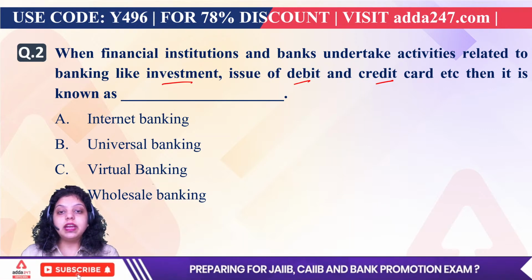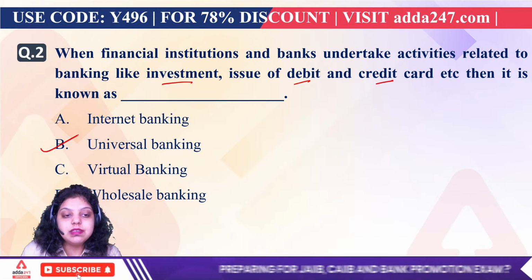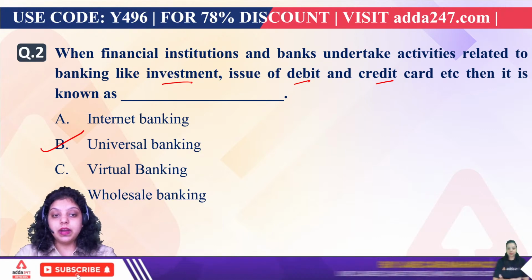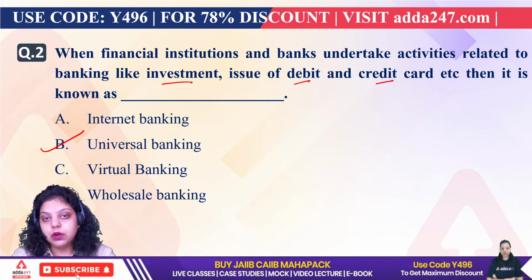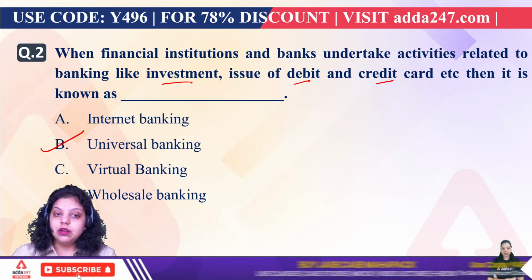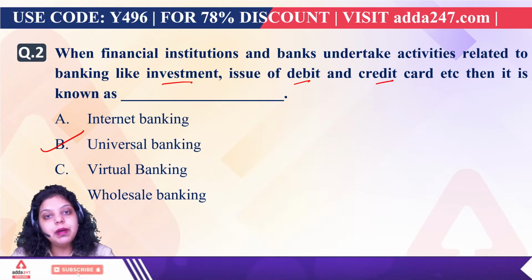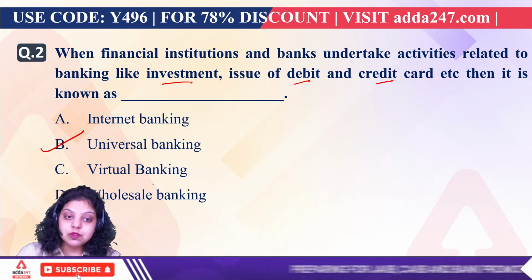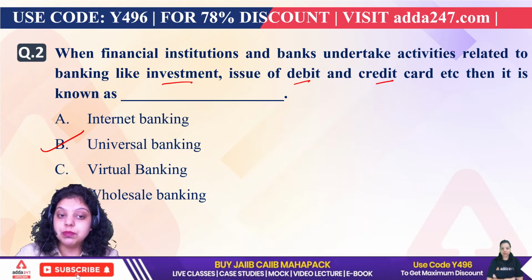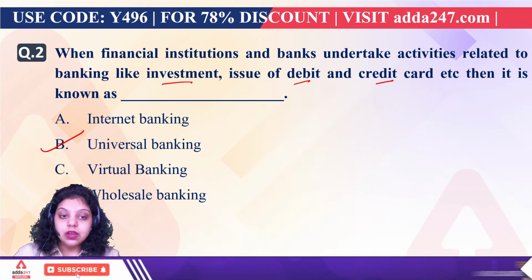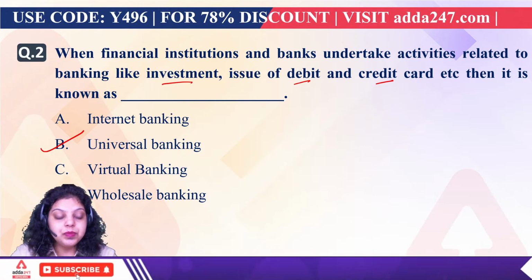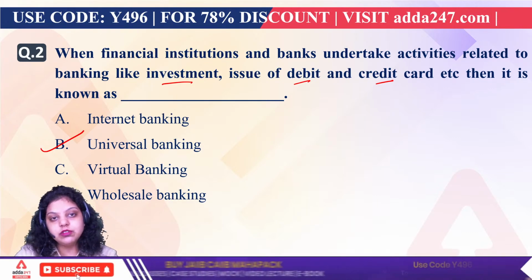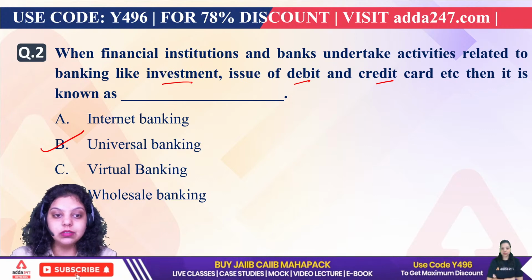Okay. So the right answer will be universal banking. It means everything is available under one roof. When the bank is providing alternate banking, that is when you are having services online. Virtual banking, without visiting a bank branch, you will be able to carry out your services. Wholesale banking, when the bank is providing services to businessmen, entities or industries, that will be wholesale banking. So what is universal banking? Under a single roof, you are getting all kinds of services, which is known as universal banking.